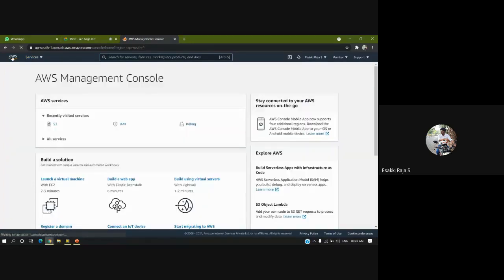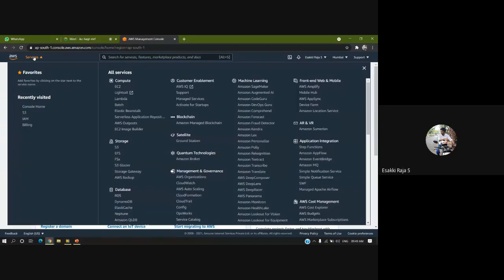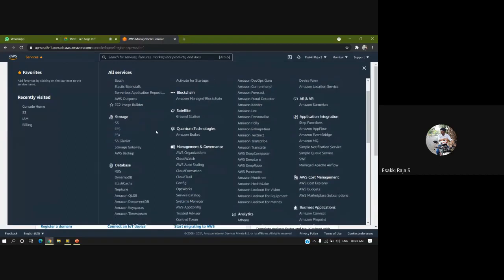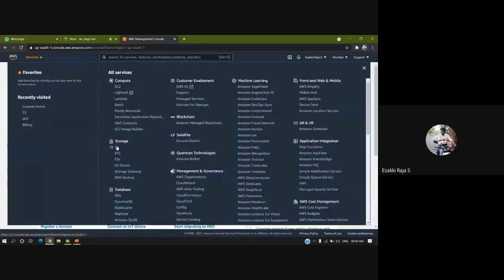Once we log in, this is the window we'll be getting. If I expand the services, we'll have so many functionalities with this Amazon Web Service. As I already told you, we are going to use this AWS cloud for storing a file. If I click on services, I'll have a storage option, and here we have an option called scalable storage in a cloud, that is S3. So S3 is actually scalable storage in a cloud.